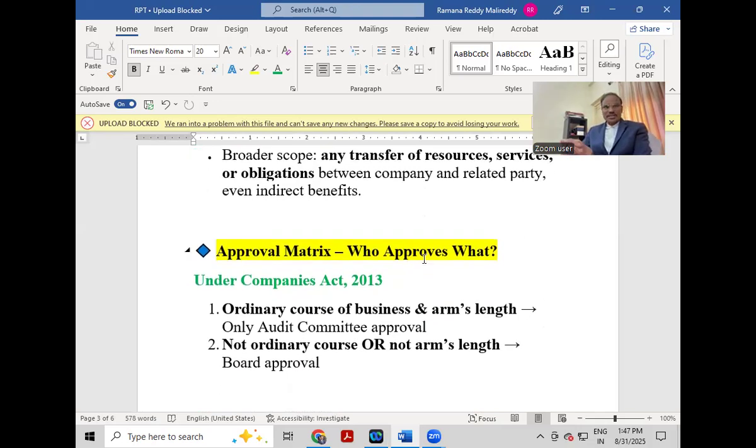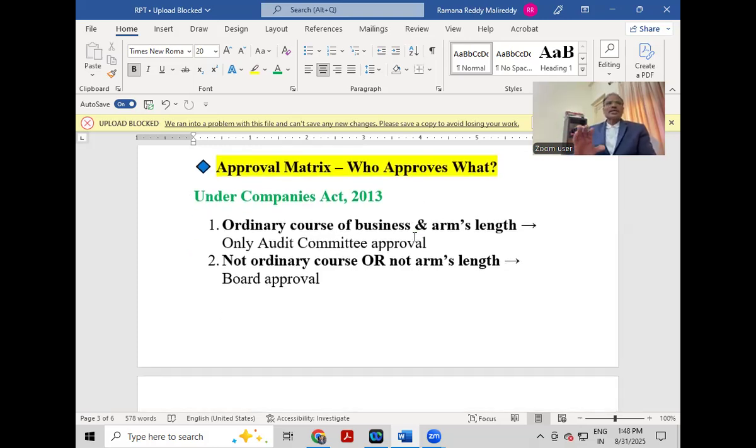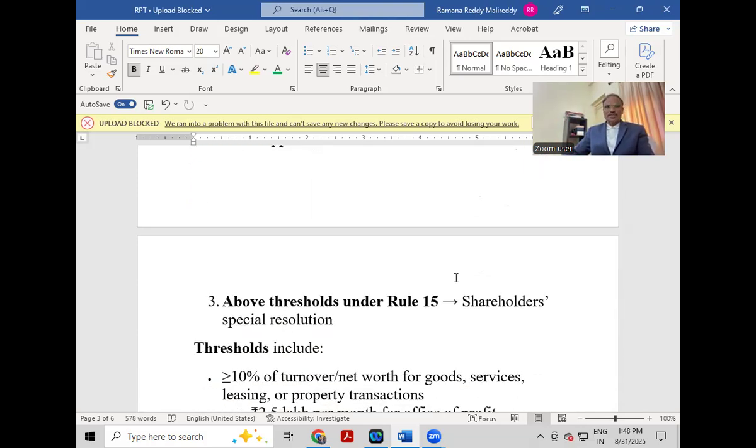And we'll discuss an approval matrix: who approves what. Certain transactions require board approval, certain transactions require members' approval, and all transactions require audit committee approval. So that is who approves what. Under the Companies Act, if the transaction is in the ordinary course of business and on an arm's length basis, only audit committee approval is sufficient. If it is not in the ordinary course of business or not on an arm's length basis, then board approval is required.